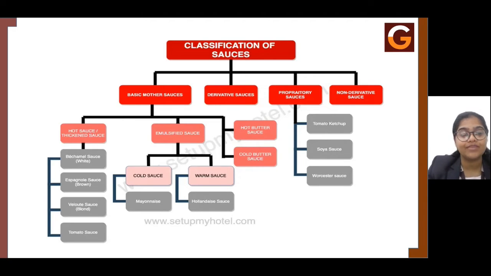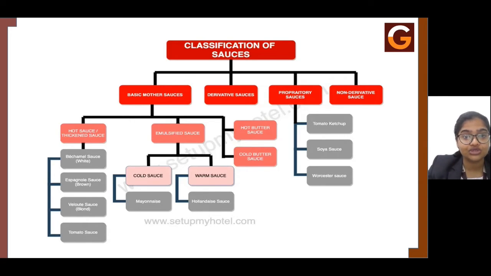The first one is the bechamel sauce. Now what is this bechamel sauce? Bechamel sauce is also called the white sauce. If you have tried eating pasta with white sauce, then it is nothing but the bechamel sauce. The other name is also bechamel. This bechamel sauce, or white sauce, is very rich and very creamy in texture, where the basic thickening agent of this sauce is a roux. I've explained that in the previous class.